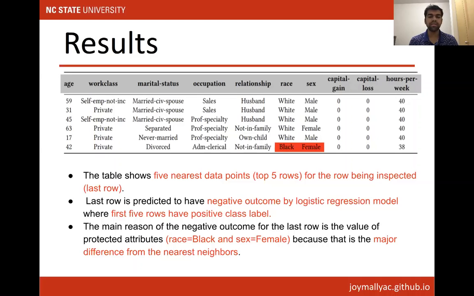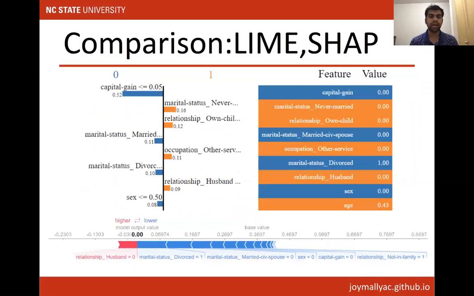And this is more trustworthy than LIME and SHAP, because we have already said that LIME and SHAP generate samples randomly. They are not representative of the actual training data.